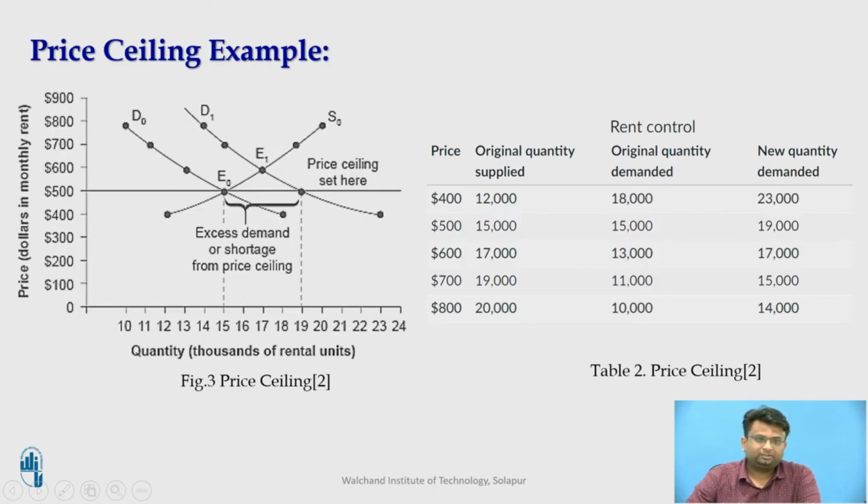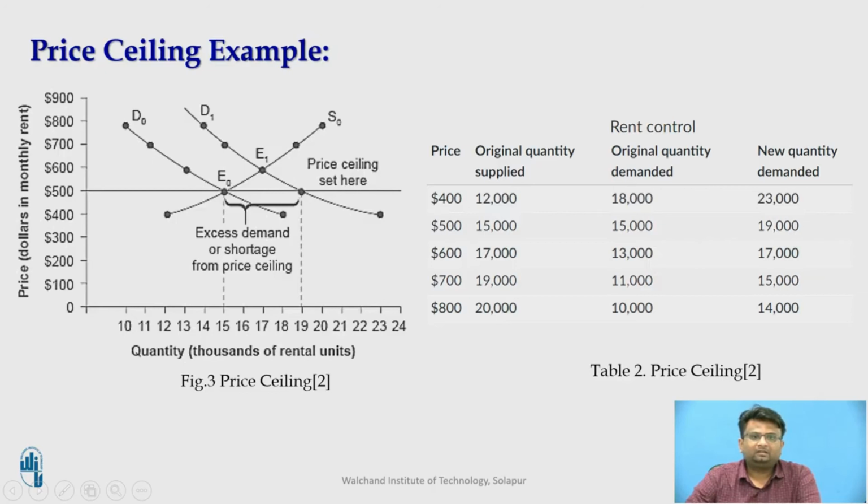When the article was published, it inspired more people to want to move to this imaginary town. This shifts the demand curve for rental housing to the right. It is shown in a table, and in a graph from D0 to D1. In the new market, the new equilibrium point will be higher, and the price of the rental unit rises to $600 and the equilibrium quantity increases to 17,000 units.